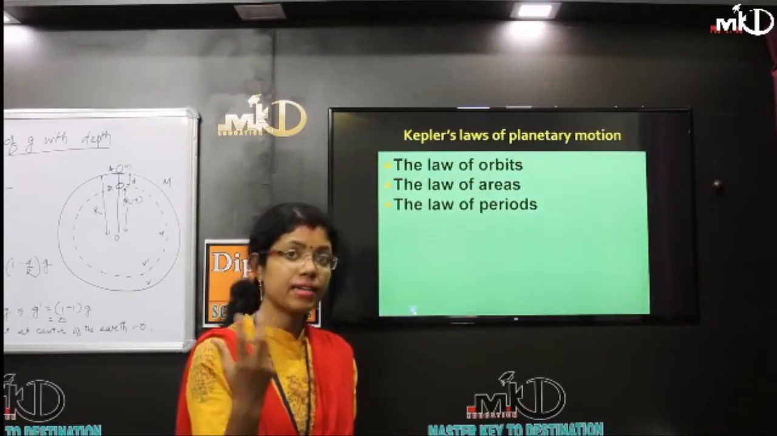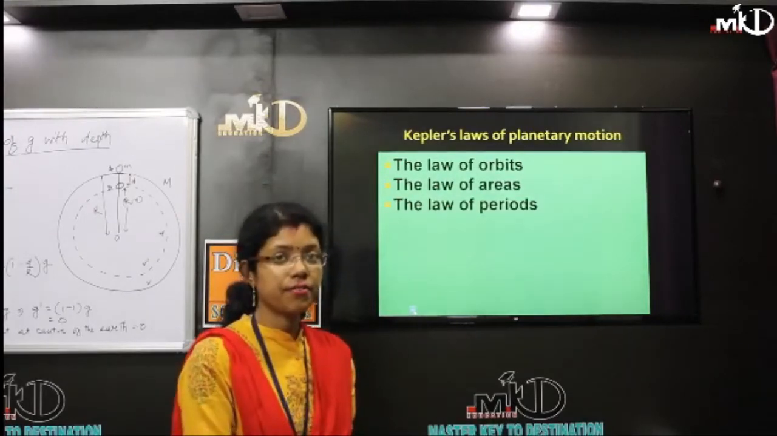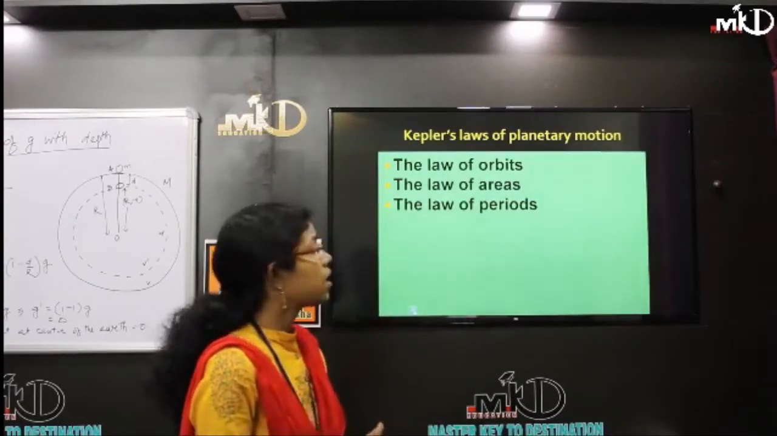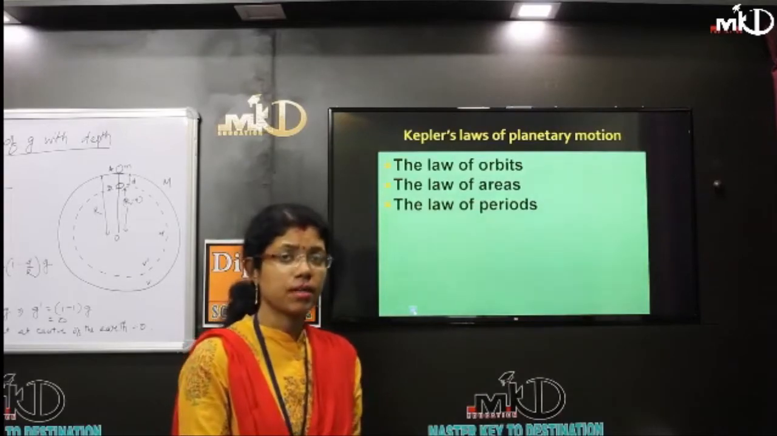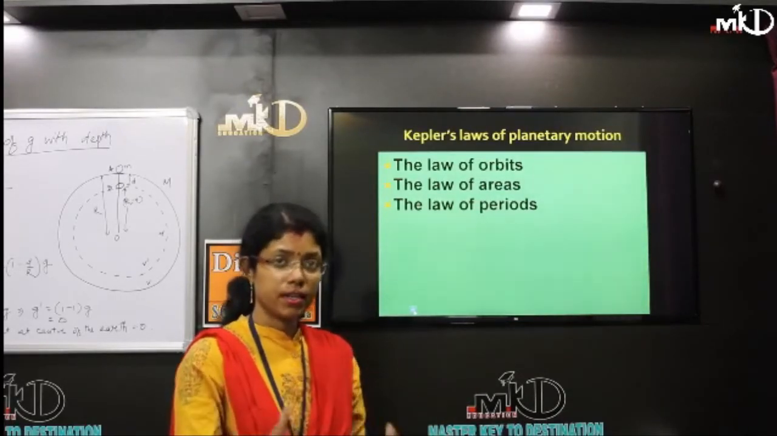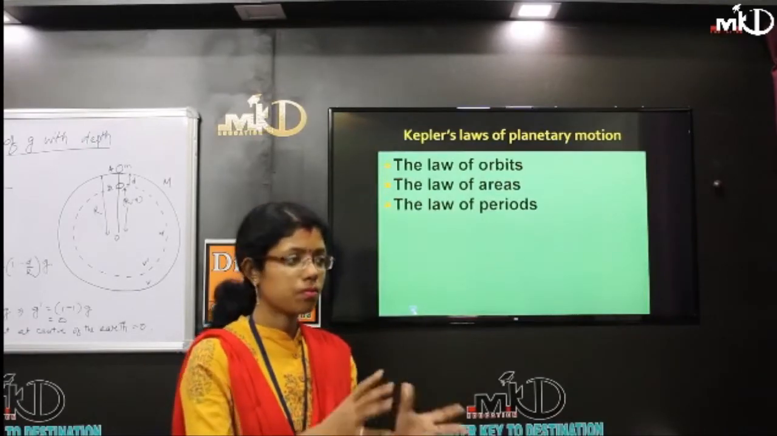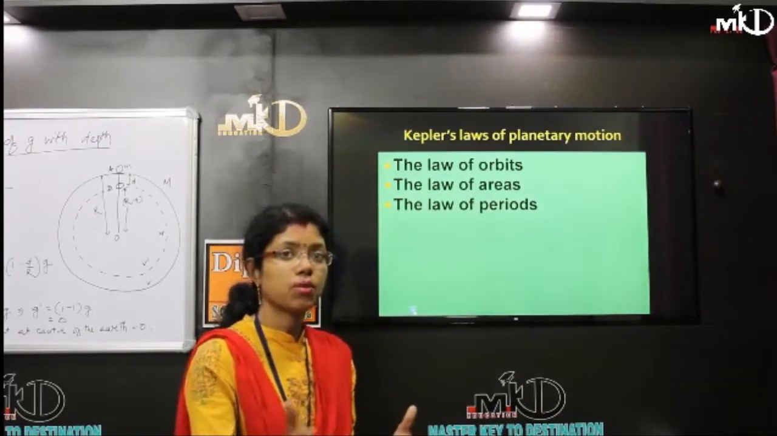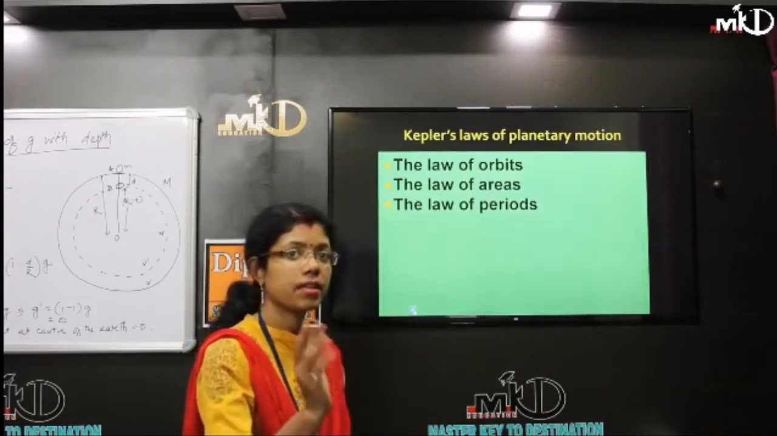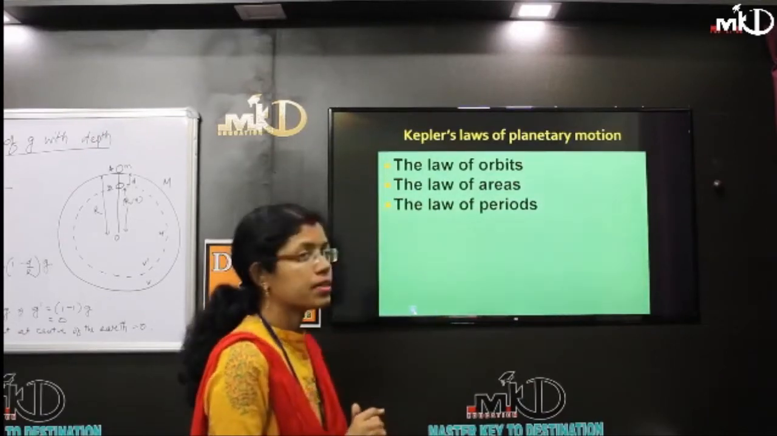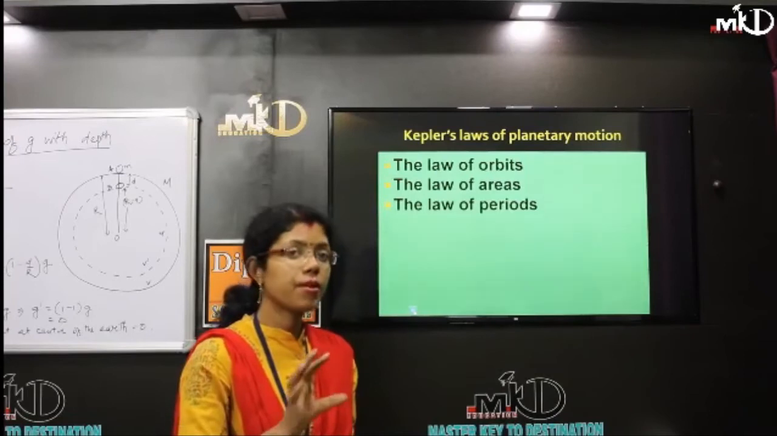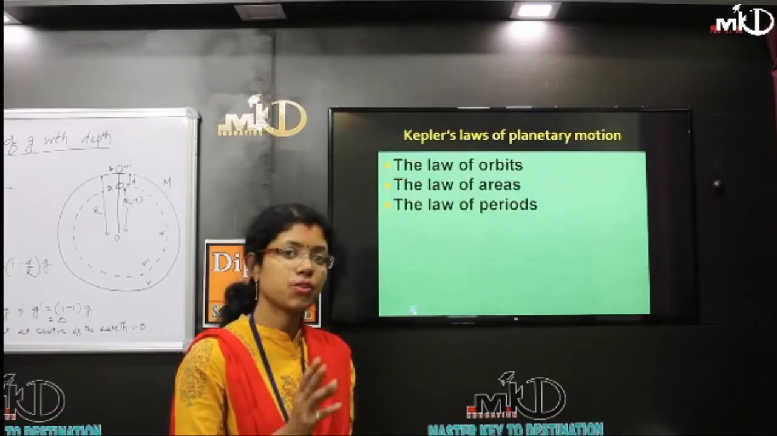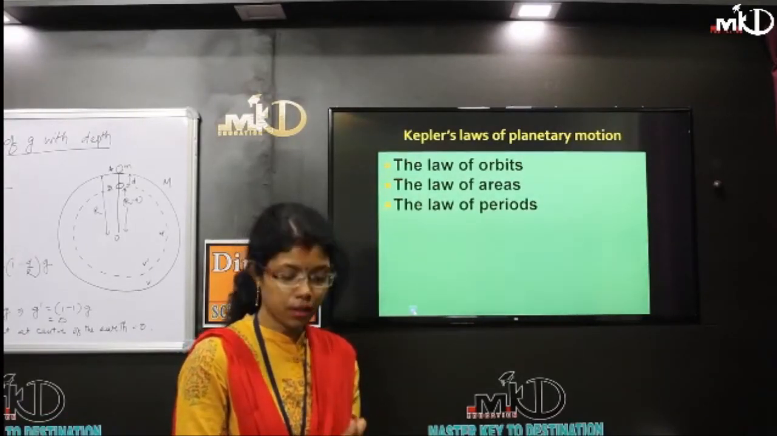How a body or a planet moves around the sun, that we will define with Kepler's law of planetary motion. So there are three laws. The law of orbit: how the orbit is formed, whether the orbit is elliptical, circular, or what type of orbit we are taking. The second law is area. Area means the area swept by the planet, the area covered by the planet. And the law of periods. Period means time period. Every planet has its own time period to revolve around the sun. These three laws we are dealing with in Kepler's law of planetary motion.